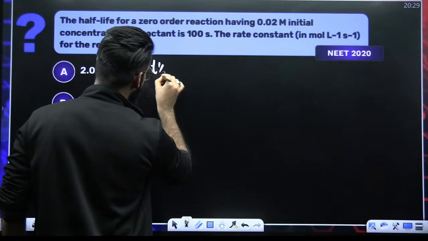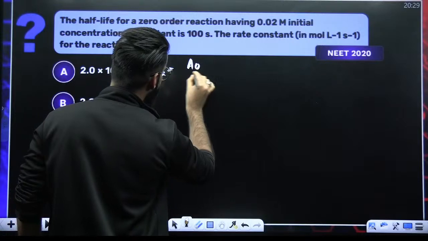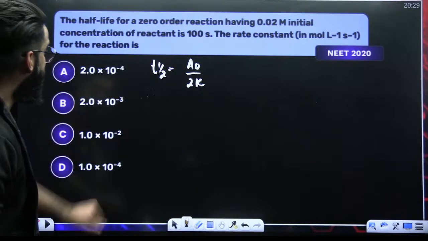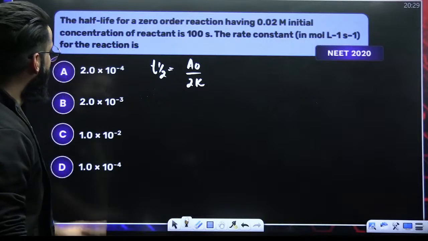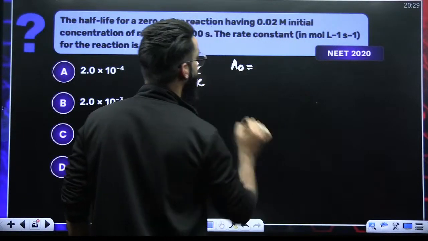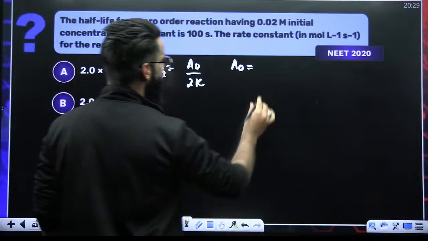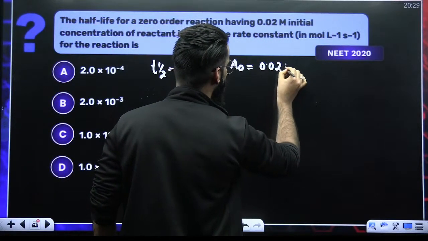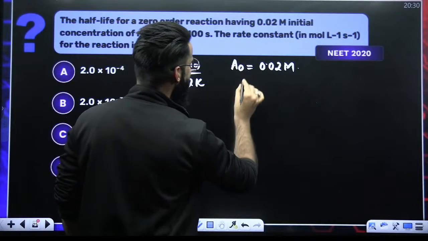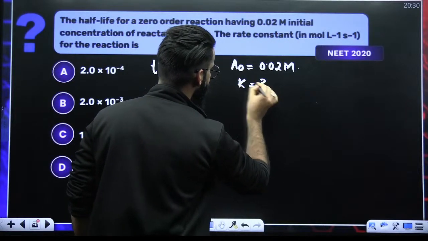When you talk about the zero-order reaction, its half-life is nothing but A0 divided by 2K, number one. My dear students, as per the question, initial concentration of reactant, which I'm denoting with A0, is given to me as 0.02 molar, right? What do we have to calculate? We have to calculate the rate constant of the reaction. We have to get the value of K.